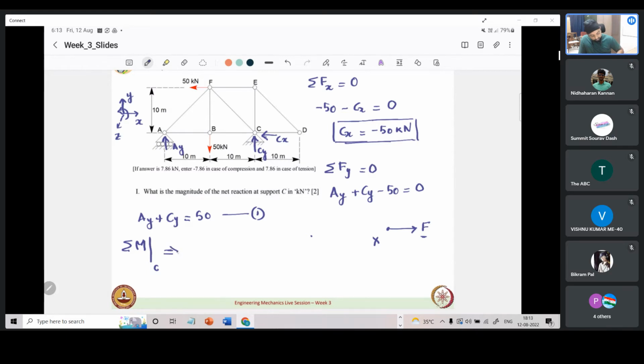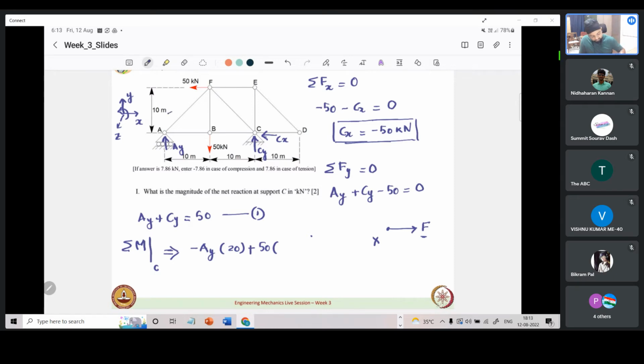What will this come out to be? Ay creates a clockwise moment about point C, so this will be a negative contribution: minus Ay into, what is the distance between A and C? It is 20. The other forces create an anti-clockwise moment about point C, so we can conveniently take it to be positive. The force applied at F will be 50 into, what is the vertical distance between F and C?